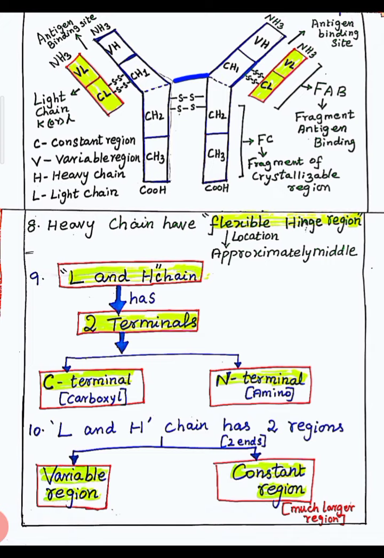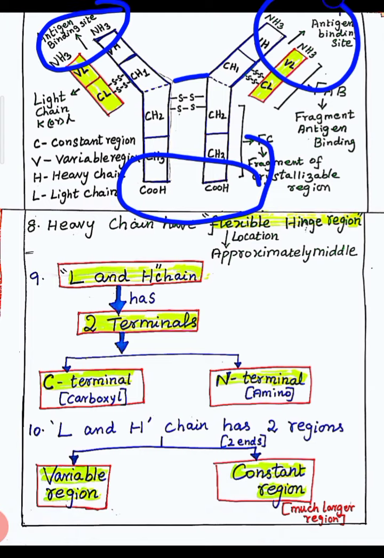See point number 9. L and H chains have 2 terminals: the C terminal, the carboxyl terminal, and the N terminal, the amino terminal. What terminal is at the top of the Y? The amino terminal. What terminal is at the tail of the Y? The carboxyl terminal.